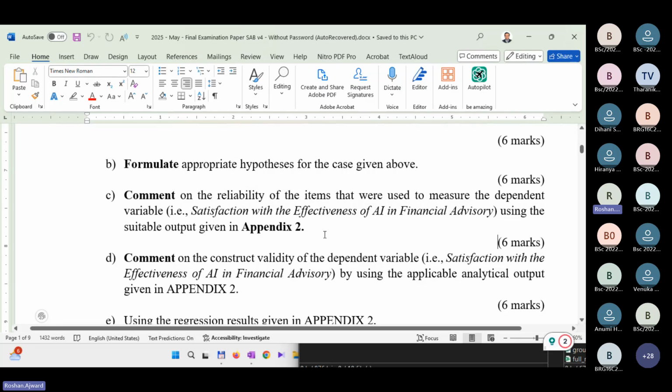Now, Kunal, to answer this one, comment on the reliability. You have to go to Appendix 2 and comment on the reliability of the items related to the dependent variable, that is, satisfaction on the effectiveness of AI financial advisory systems. So what do you need to refer to? In Appendix 2, there are several outputs. I'm just asking you, how can you know whether the items are reliable or not, consistent or not?